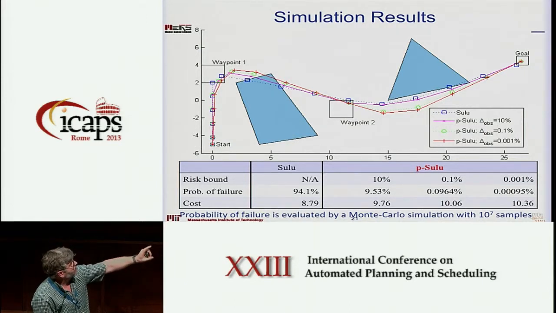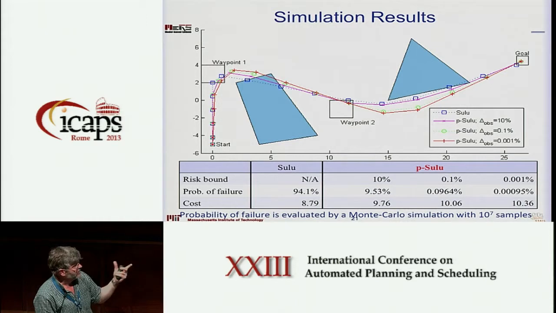If you then look at the different cases where we put in different probabilities of success, then if we said that the mission success is only 90%, right, then what you'll see is that P Sulu came up with a plan which is 9.53, so that's within the bound that we specified. The algorithm is always guaranteed to be conservative, but it does use the risk that you provided, and it spends a little bit more fuel, so it uses one more unit of fuel. If we then reduce the probability of failure to 0.1, then we have a little additional cost, and it's able to come up with a trajectory which fits really closely within that bound, and then again, if you reduce the risk to 0.001.